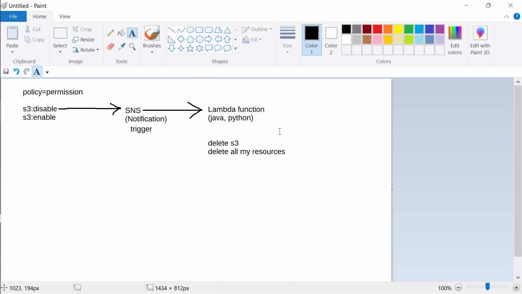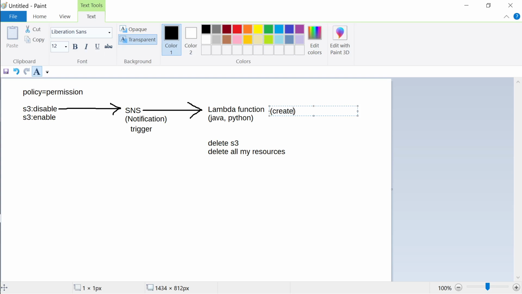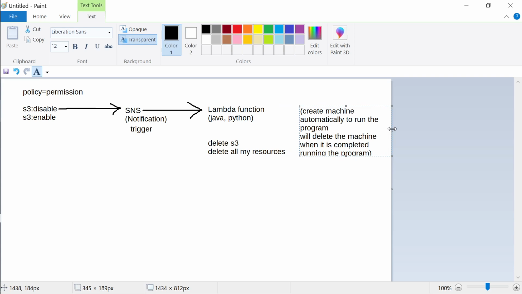The best architecture is to use a lambda function. The lambda function will create the machine automatically if it has to run this Java program, and it will also delete the machine when it is completed running the program. So you're paying only for the time the program is running. So you are not actually creating a machine, right?